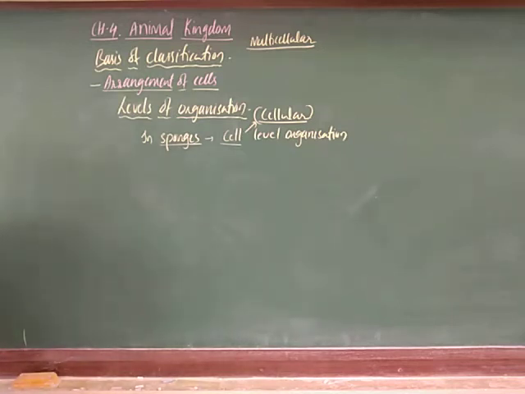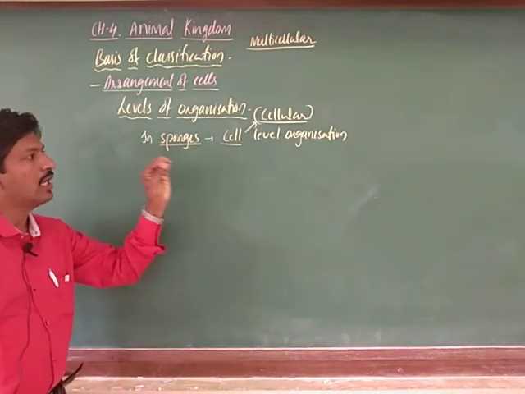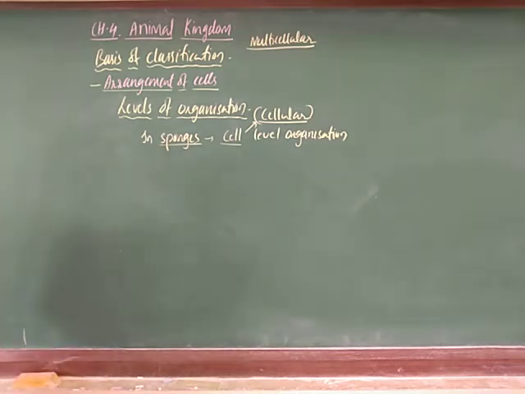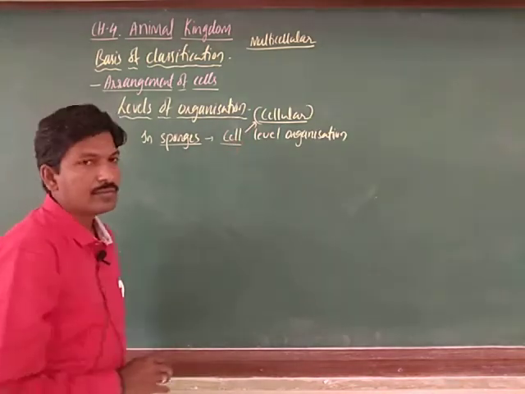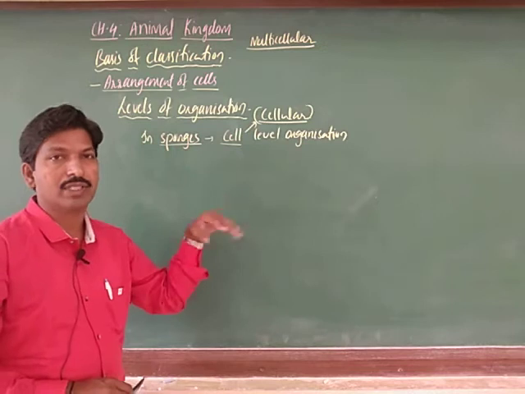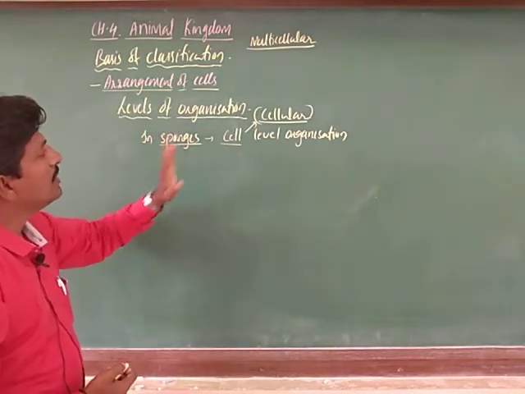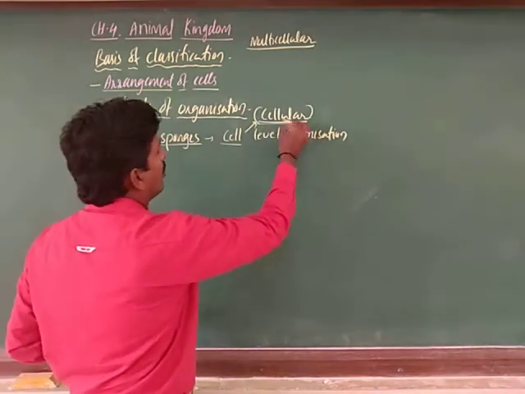That is not said to be tissue. Next, in phylum Porifera, we will discuss the remaining characters. Understood, no? The level of organization is cellular level.